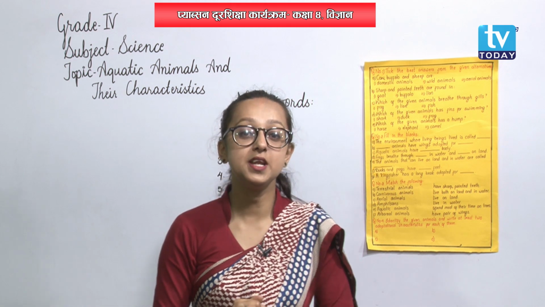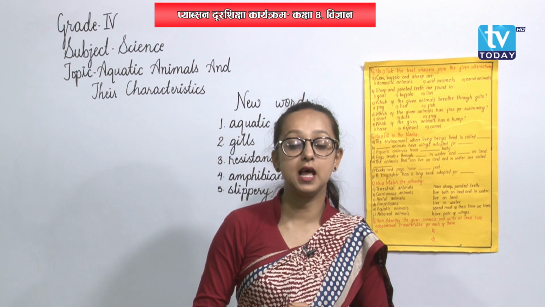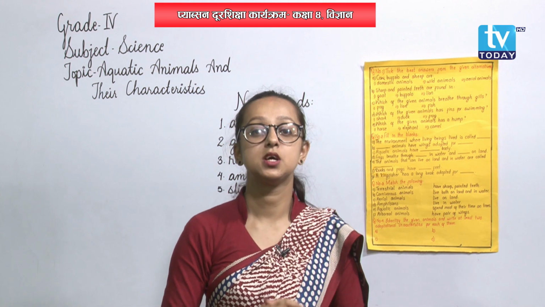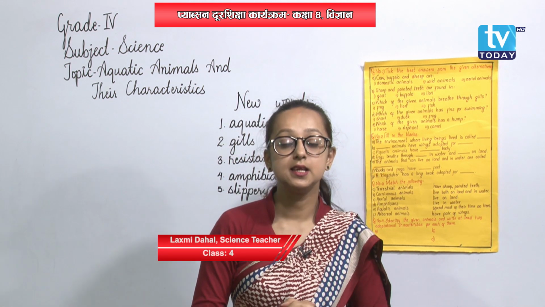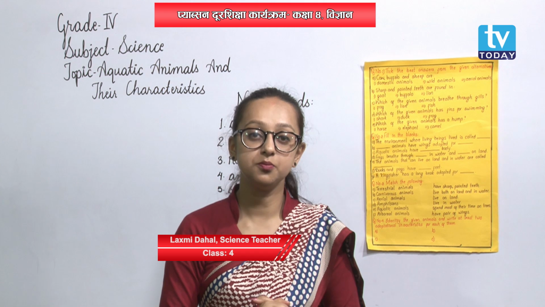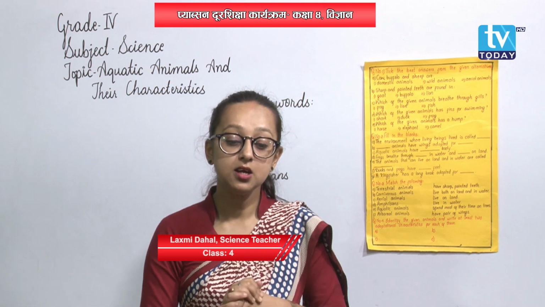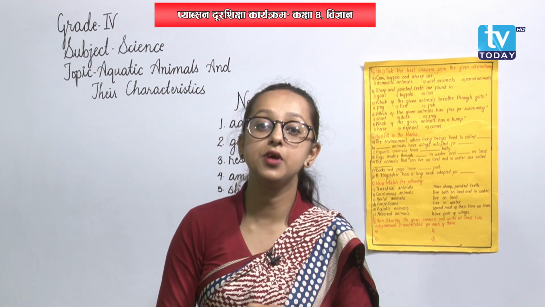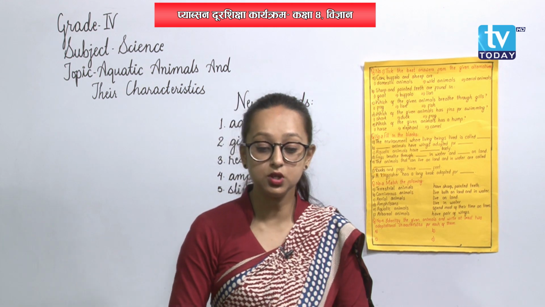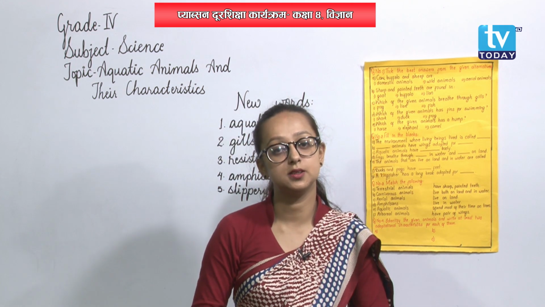Whenever it is in water, it breathes with the help of moist skin, but whenever it comes out on the land, it has lungs to breathe. Okay? And frogs have webbed feet that help them to swim easily in water.